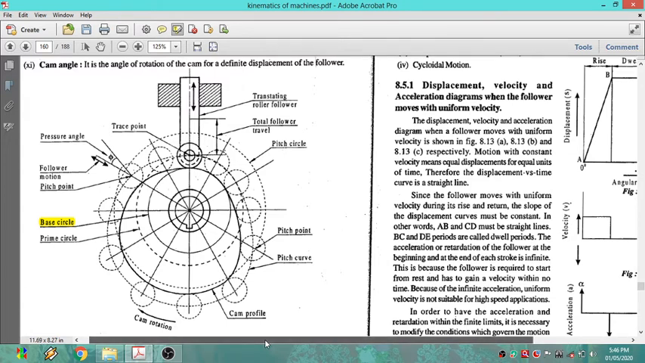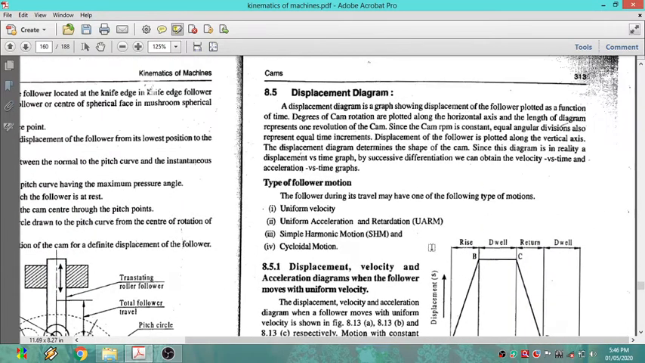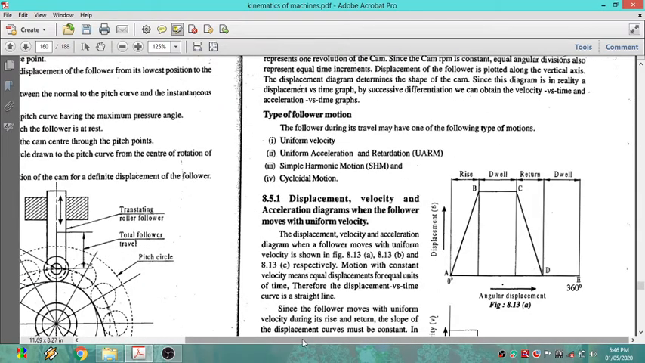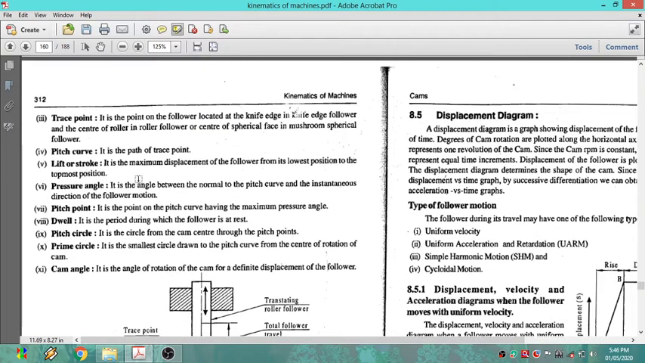Okay. So for different types of follower we can draw a different cam profile, and here only the roller follower will get a prime circle, but the remaining will not get any prime circle. Base circle is the smallest circle that can be drawn. Now let us look at the trace point.